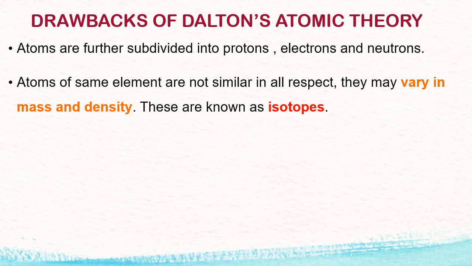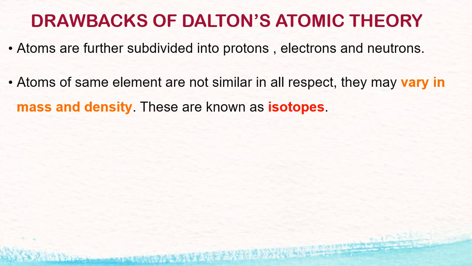Drawback number 2. Atoms of an element are identical in all respects. This is not 100% true. Why? When isotopes were discovered, this point proved wrong. Isotopes are the atoms of the same element having the same atomic number but different mass number. That means isotopes of an element, though they are atoms of the same element, differ in mass. Identical in all respects is proved wrong.